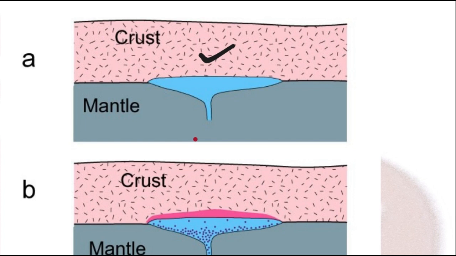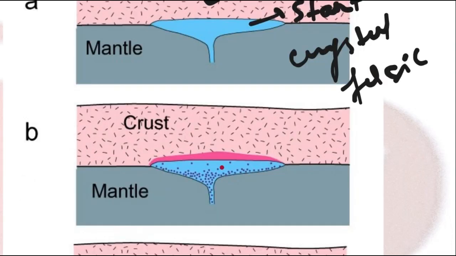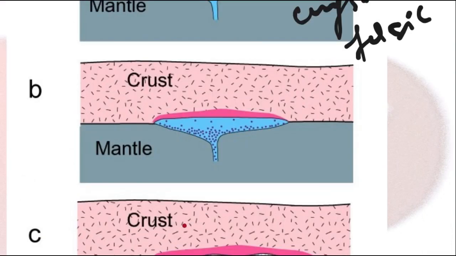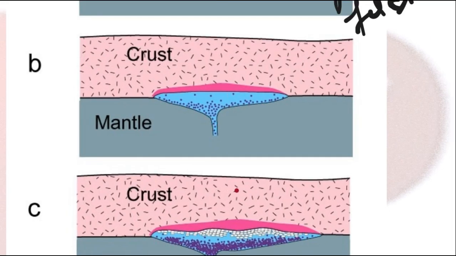So, the felsic minerals will crystallize first. After the crystallization of felsic minerals, what will happen? The felsic minerals will rise upward, because the remaining melt is of mafic composition, and mafics are of high density. So these are all mafic minerals, and these are all plagioclase or felsics, you can say.